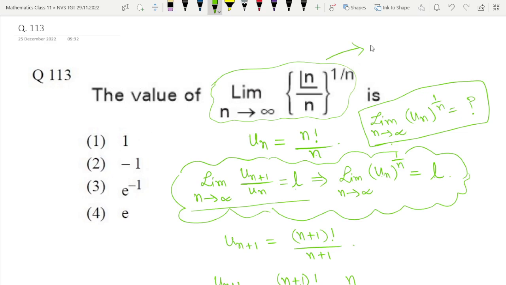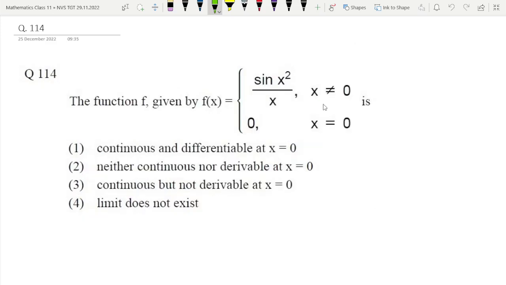I think these options are wrong, because the value of this limit should be infinity. I think it is clear to everyone. Now let's move to the next question, question number 114.